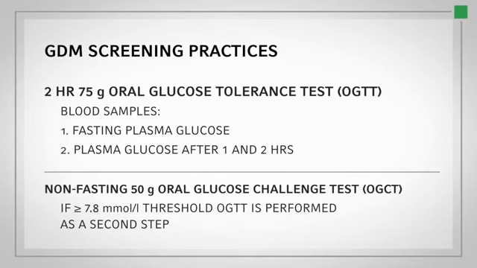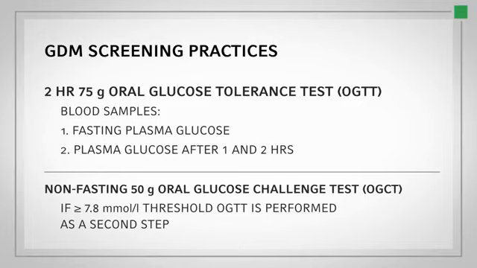There is the two-step approach, or OGCT, oral glucose challenge test. It is performed between the 24th and the 28th week of gestation. This is a non-fasting test where 50 grams of glucose is administered and plasma glucose levels are evaluated after 1 hour. If the screening threshold of 7.8 millimoles per liter is met or exceeded, in a second step, an OGTT is performed.